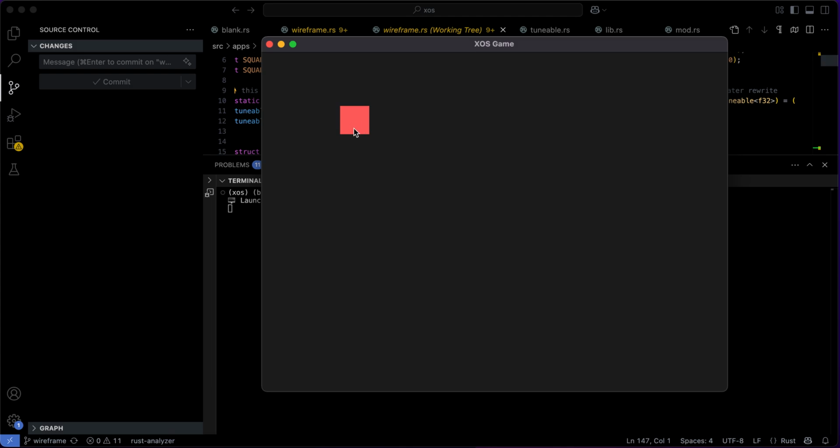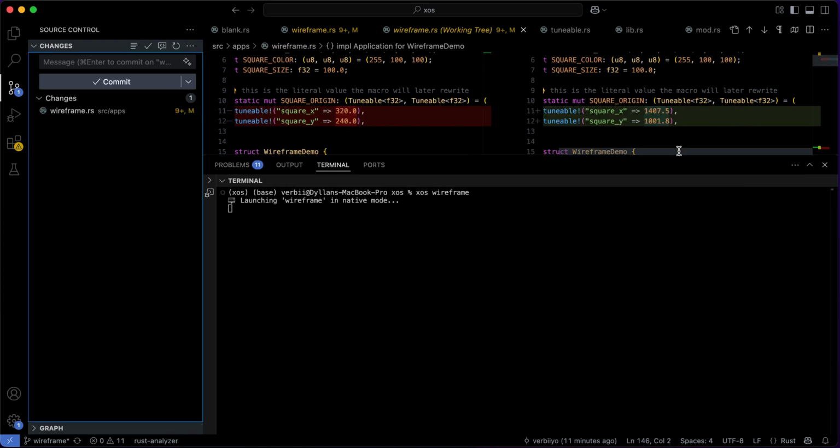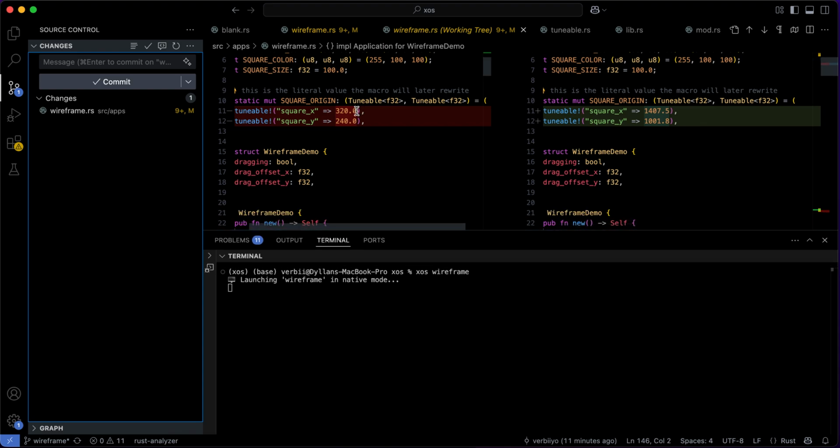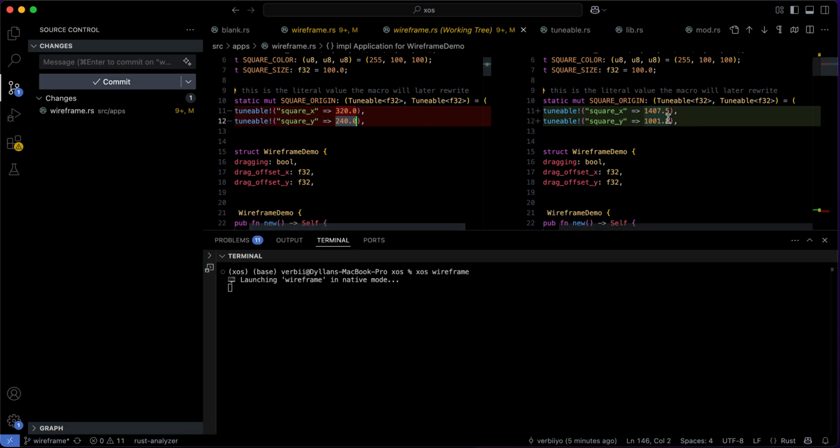Actually, if I move this square to somewhere on the screen, like let's move it to the bottom right hand corner from the top left, when I let go, you'll see that the code itself actually gets updated directly where we previously defined the value to be 320, 240. Now it's positioned at 1407, 1001.